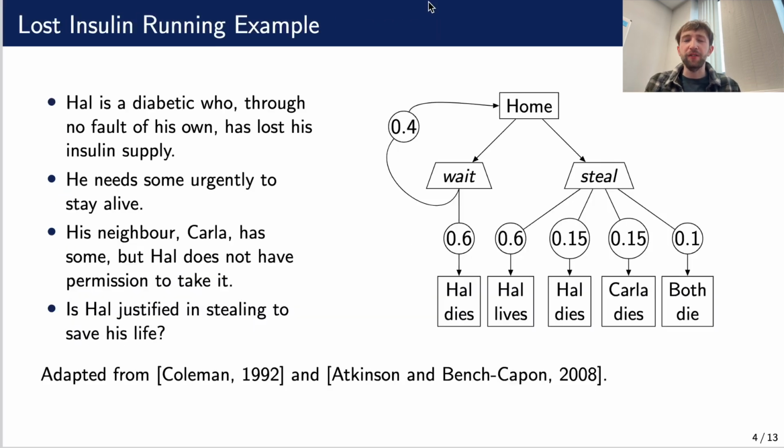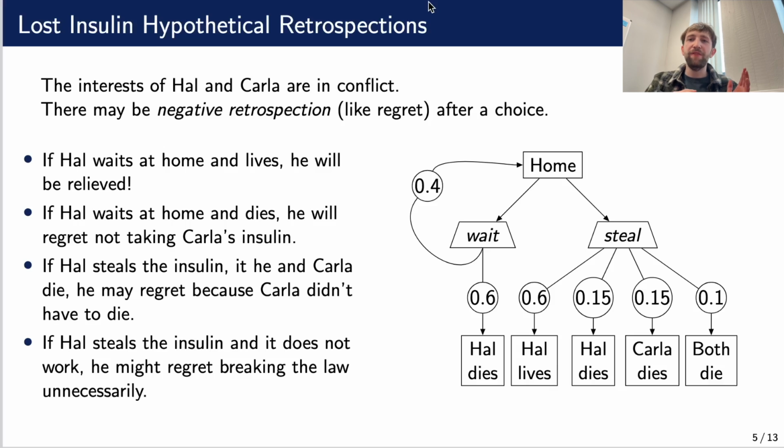We have a little running example here. We have Hal, who is a diabetic who, through no fault of his own, has lost his insulin supply. He needs some urgently to stay alive. His neighbor Carla has some, so is Hal justified in taking the insulin? We can see that there are different outcomes here that may result in relief or regret, regret being negative retrospection, we term it. If Hal, for example, steals the insulin but it doesn't work, then he may regret having broken the law unnecessarily.